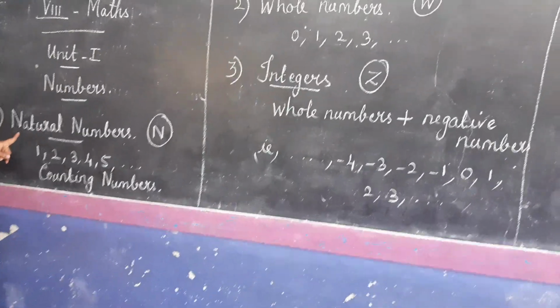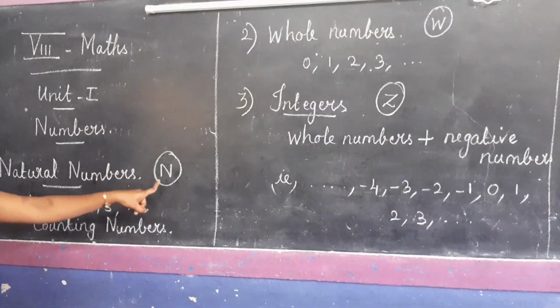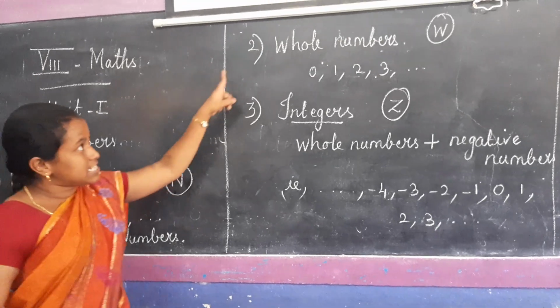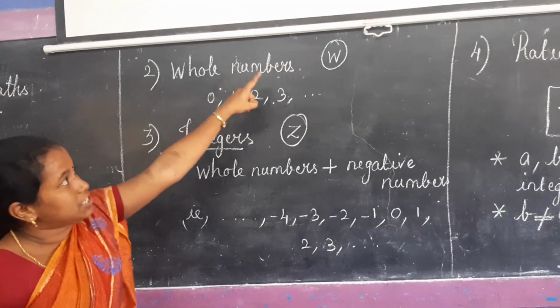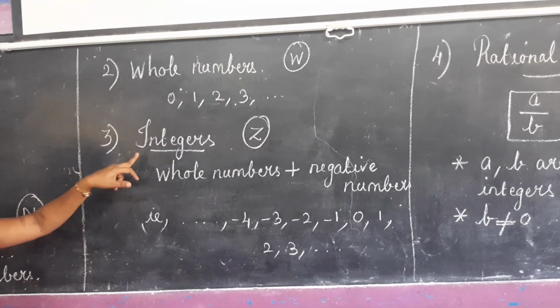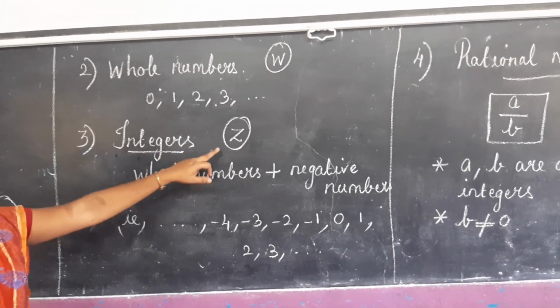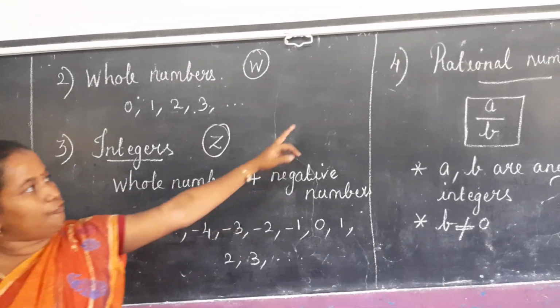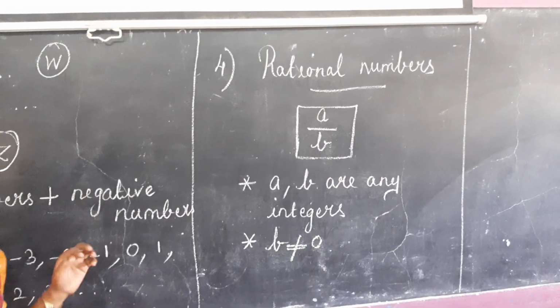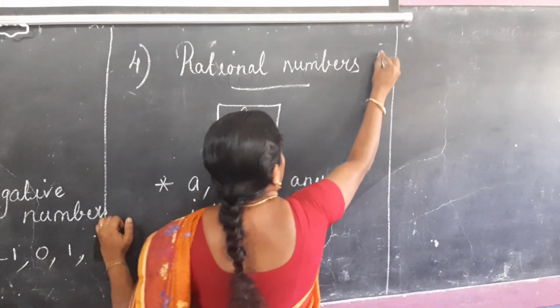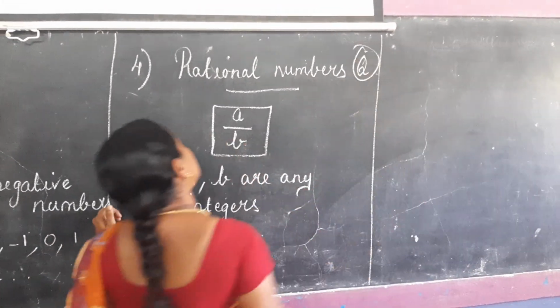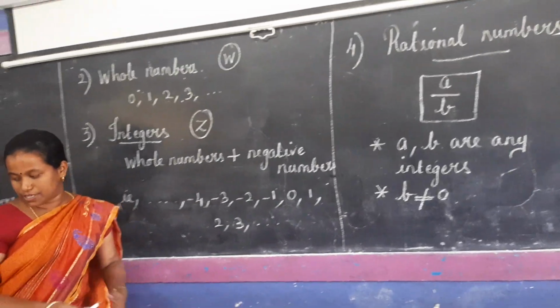Once again, the first one, natural numbers, is denoted by capital N. Second, whole numbers, denoted by W. Third, integers, denoted by capital Z. The fourth, rational numbers, denoted by capital Q. These are the four types.